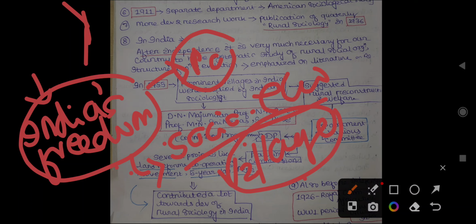So it becomes very important for the scholars, for the researchers, for the government to study the village, to understand the socio-economic condition. By understanding the socio-economic condition, the government has the power, the means, the way to find out the solution to these problems.